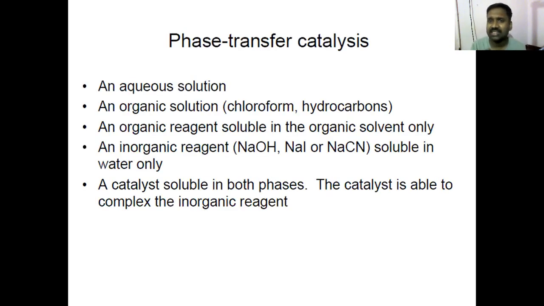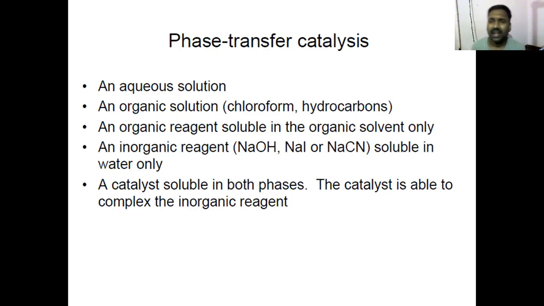Now, what is the phase transfer catalysis system? What are the things you need? First, you require 2 phases. So, you know, the way phases are defined thermodynamically, 2 phases which are immiscible with each other, separated by a boundary. These are called phases, separate phases.